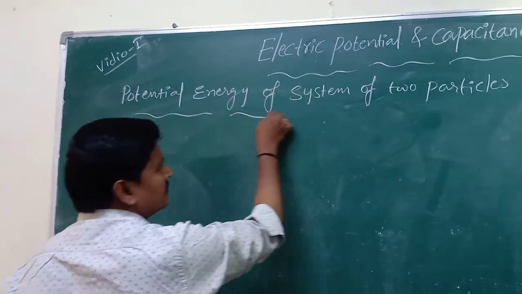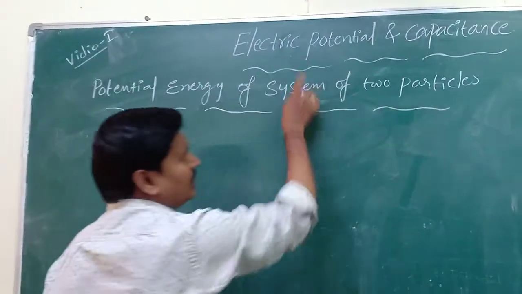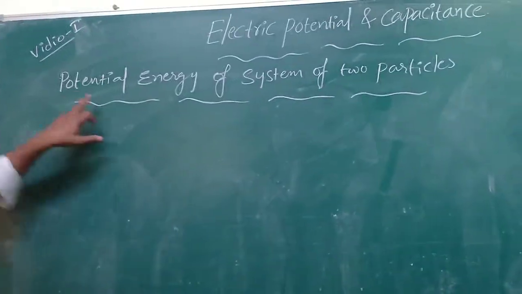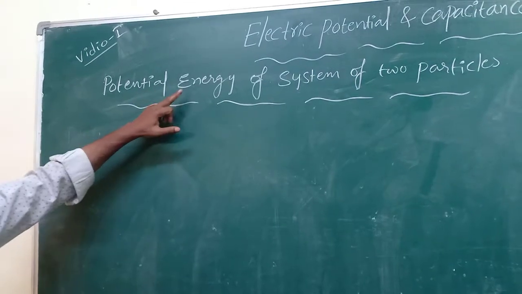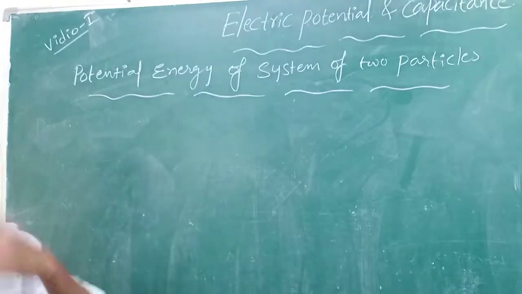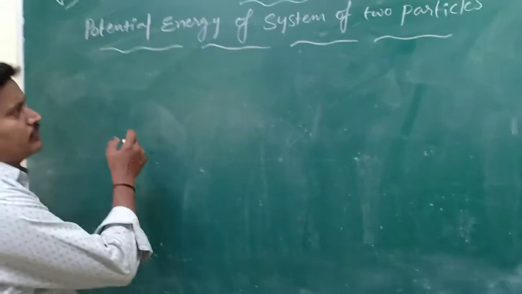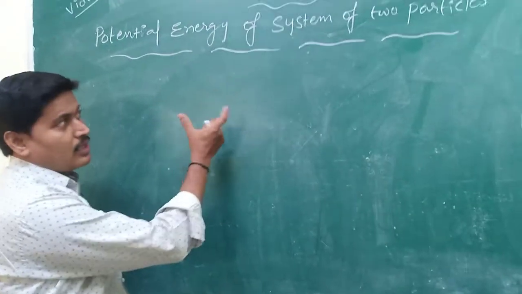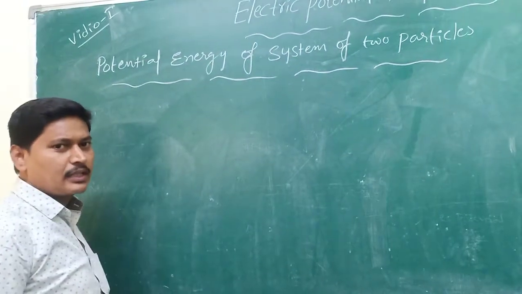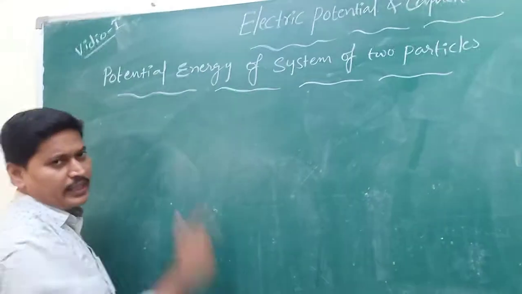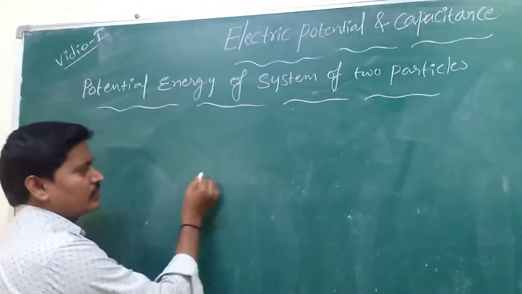So this is a subtopic in this electrostatic potential and capacitance chapter. First, what is the potential energy of the system of two particles? The work done to keep the two particles at their respective positions in the electric field is called electrostatic potential energy.